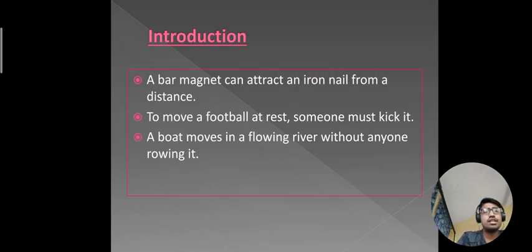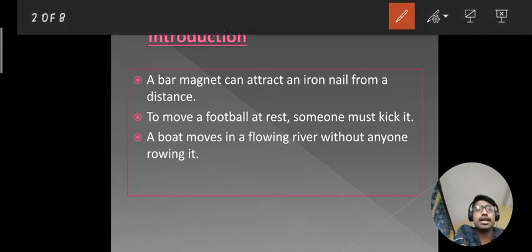Just you can see on your screen where it is written, to move a football at rest someone must kick it, or to throw a stone upwards one has to give it an upward push. Or another example, it is written here that a boat moves in a flowing river without anyone rowing it, and how is it possible? With the help of wind. A boat is flowing in a river with the help of wind without anyone rowing it.